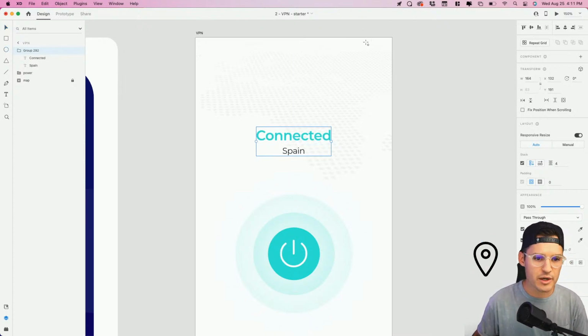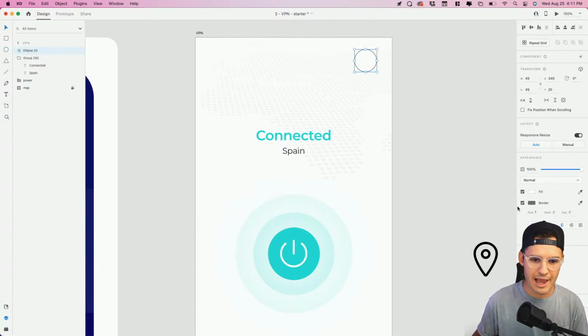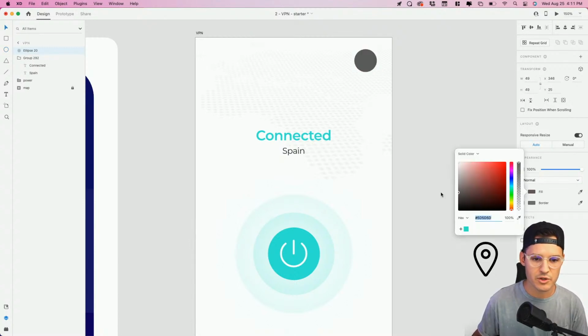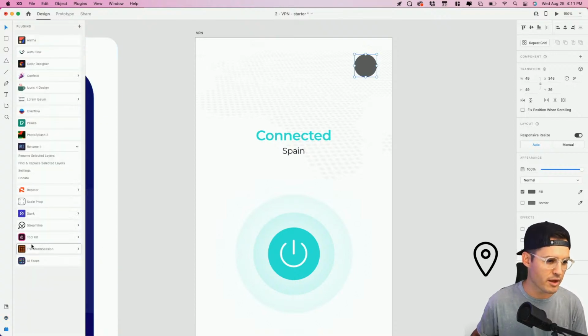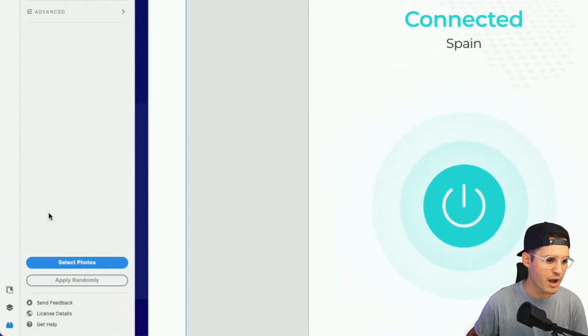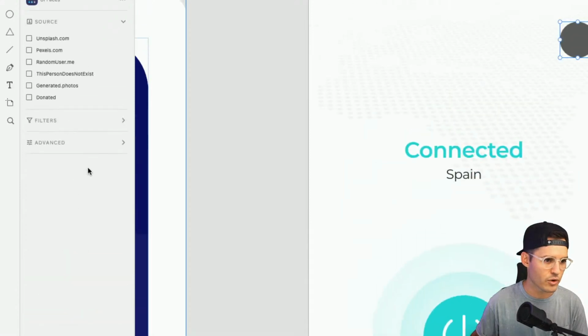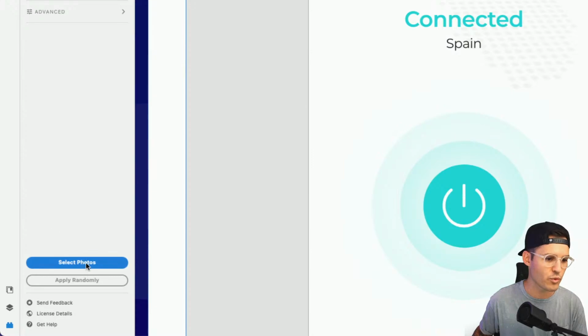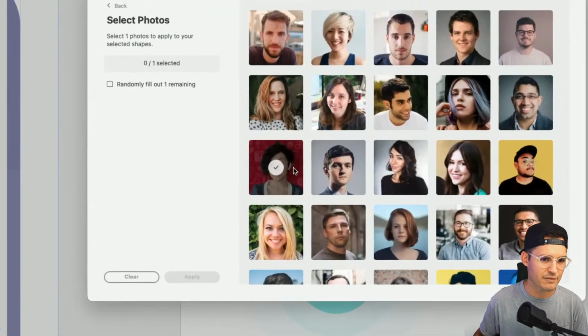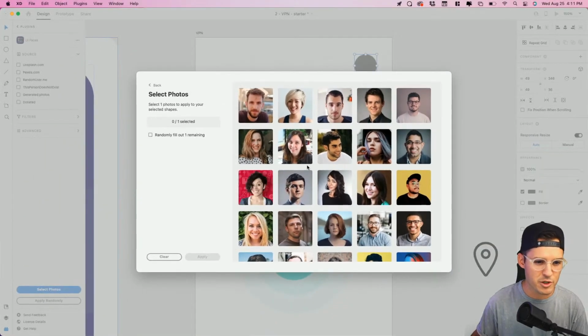All right, I'm gonna do another E for ellipse. Let's draw a little avatar up here. I'm just gonna choose a color so you can see it for now, but I'm gonna fill this with a plugin that I love called UI Faces. Any of these sources is fine for us, we're not gonna be picky. Let's select a photo. It's gonna give me some options here.